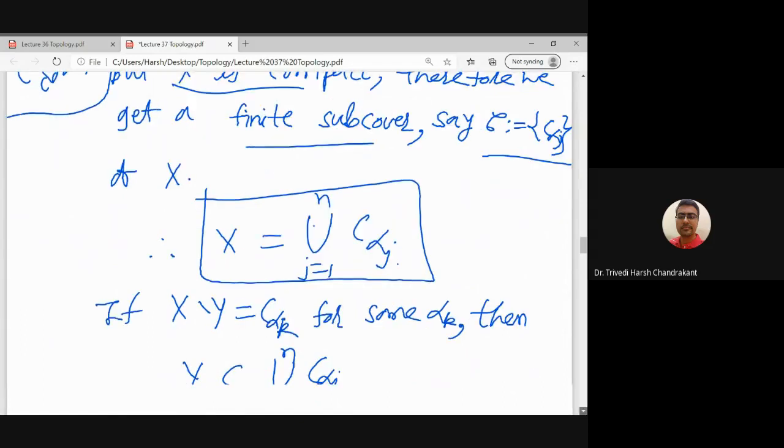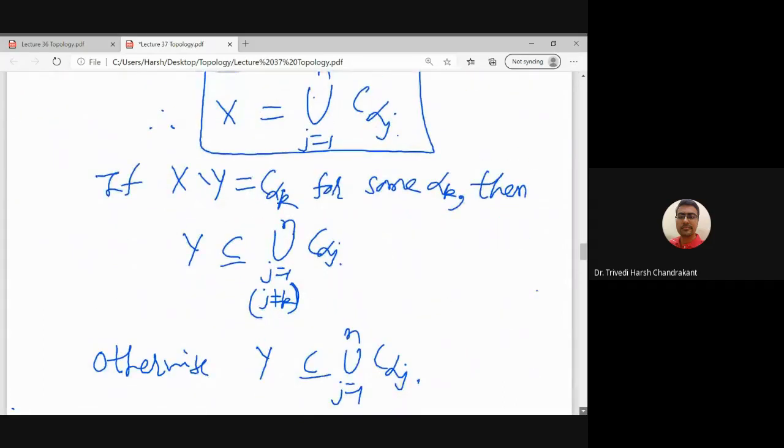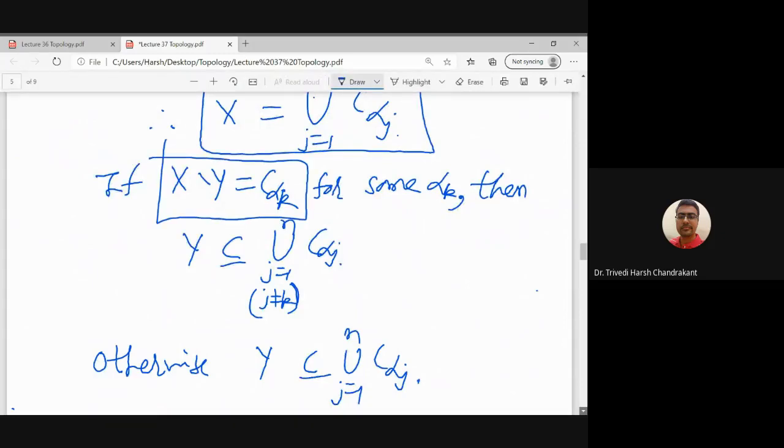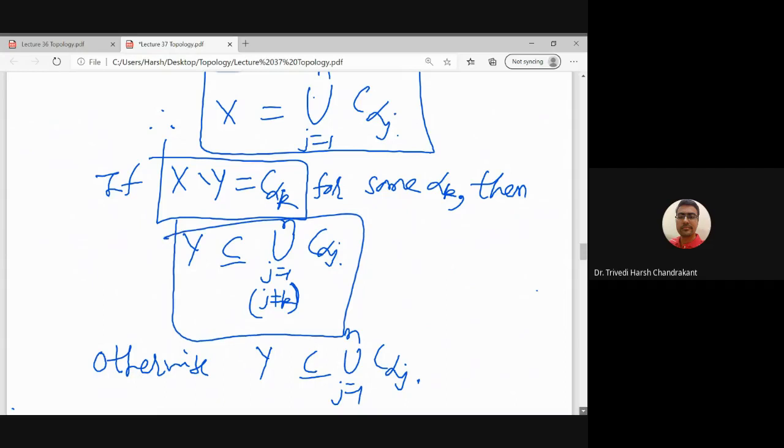If X minus Y is some C alpha, that is the first possibility. So in that case, Y will be covered by all the C alpha other than this particular C alpha, right? Because we don't need X minus Y, because X minus Y does not intersect Y. So this is the first case.